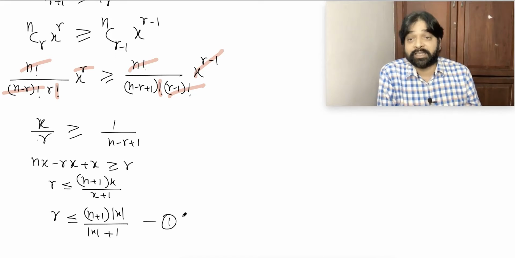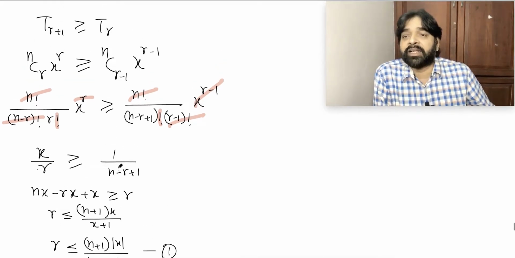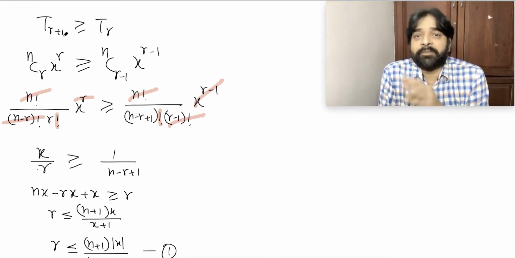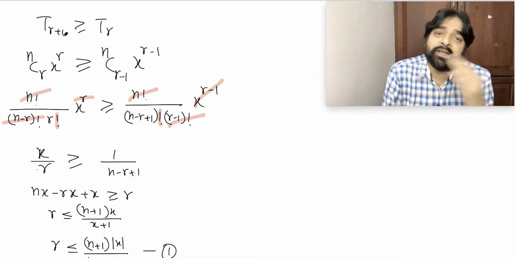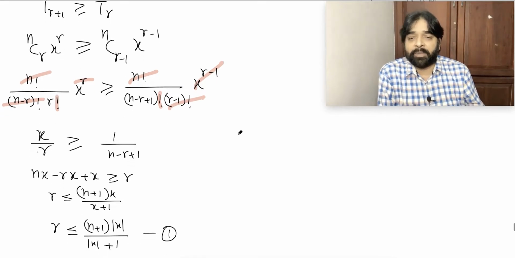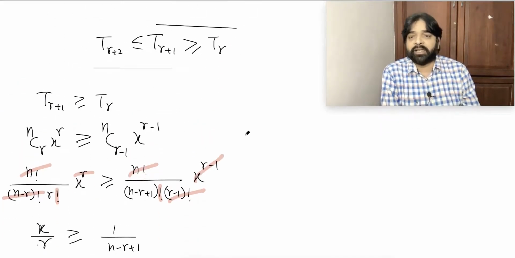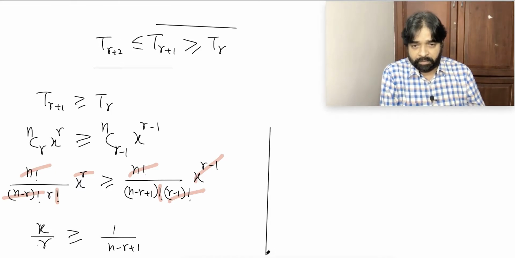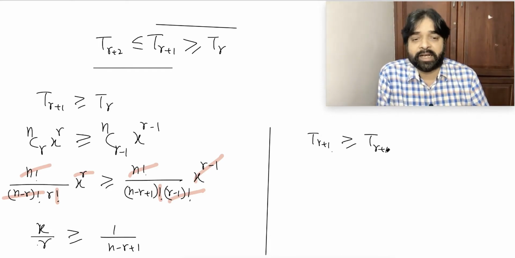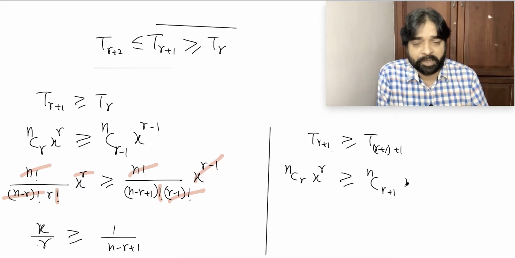But this is not a sufficient condition, because under this condition, T(r+1) will be bigger than the previous term. But if it's the greatest term, it must be bigger than the right side also. Are you able to understand? So this is the first condition I got. Now the second condition. What is the second condition? Look at this: T(r+1) must be greater than or equal to T(r+2) also, which I can write as T((r+1)+1). This is again the same: nCr x^r greater than or equal to nC(r+1) x^(r+1).